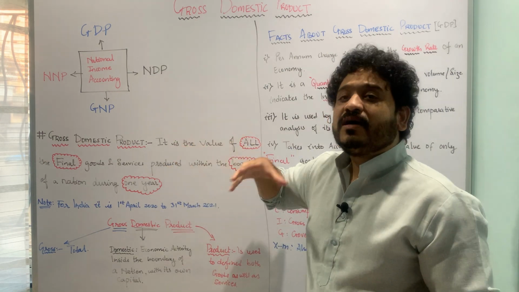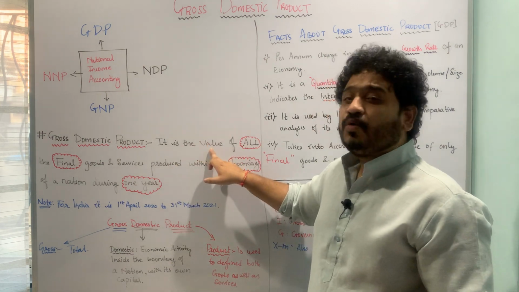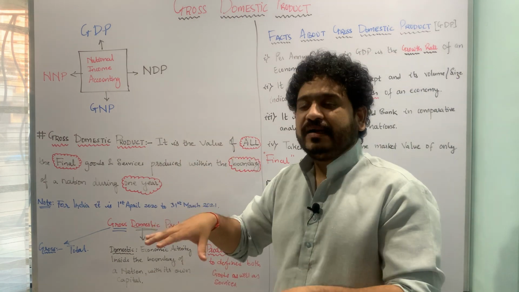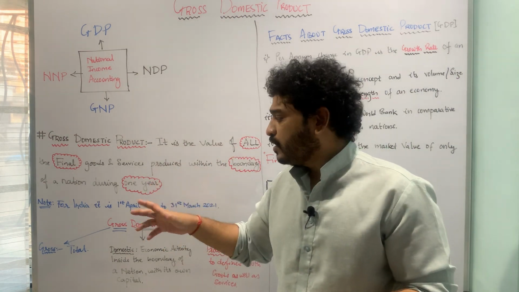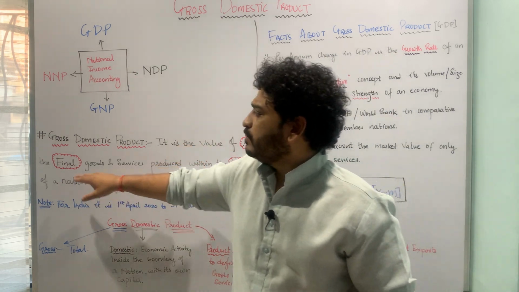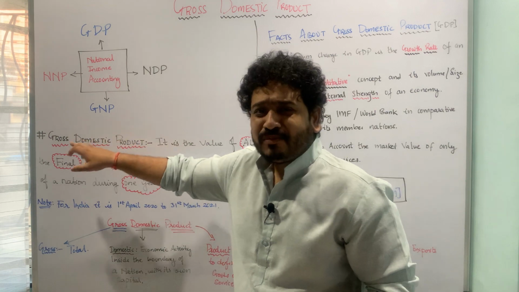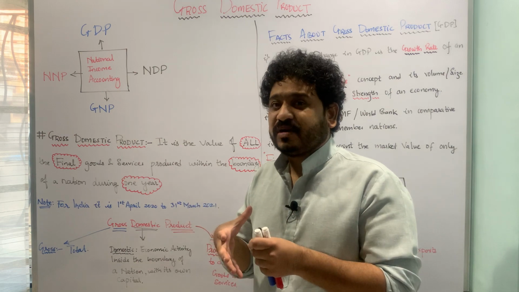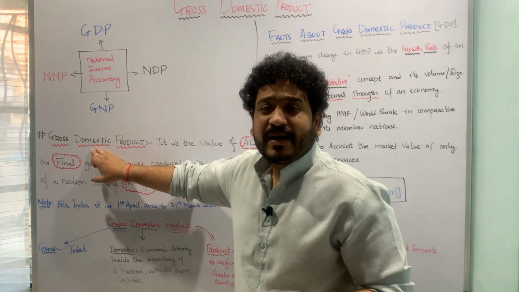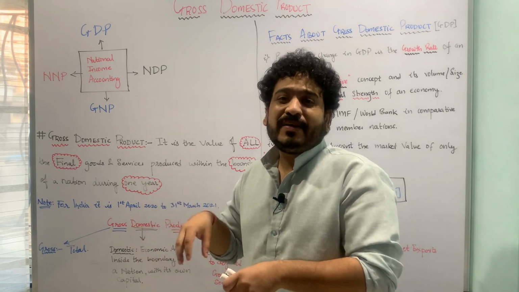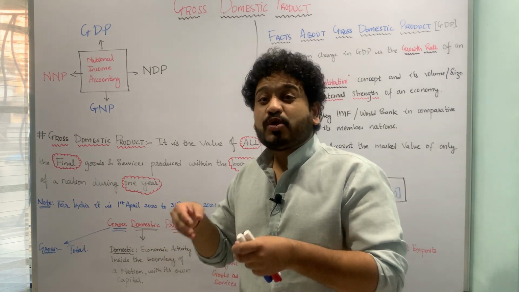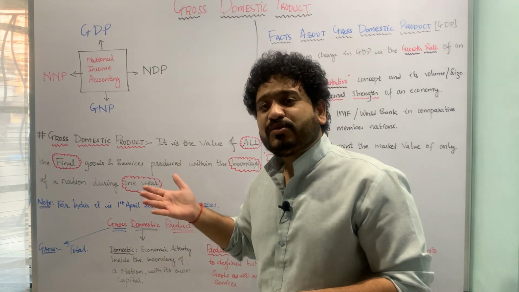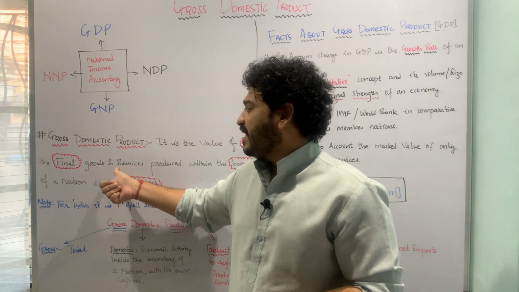It is just giving me a sense of the total value of all final goods and services produced within the boundary or territory of a country in a given period of time, particularly 1 year. Now let us look at the meanings of the terms gross, domestic and product. When I'm talking about the term gross, I mean summation, or the total value of something, or the total units of something. When I'm talking about domestic, meaning thereby all the economic activities that are happening within the boundary of a nation with its own resources or capital. And product is used in a sense synonymous to two important things: one is goods and the other is services.